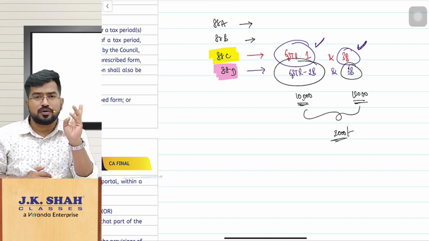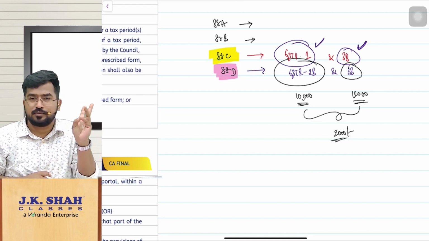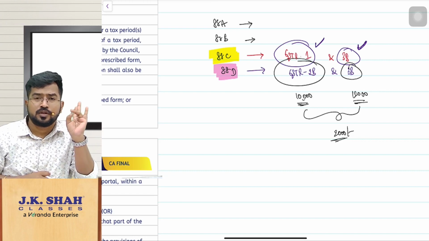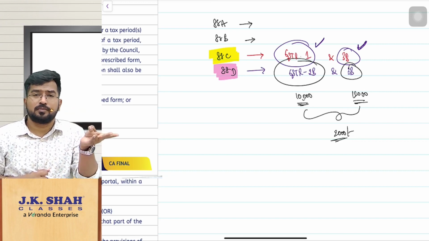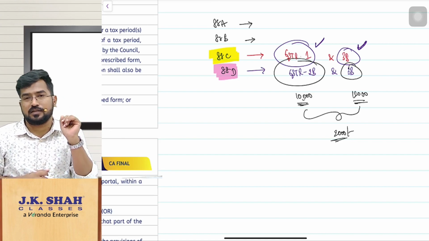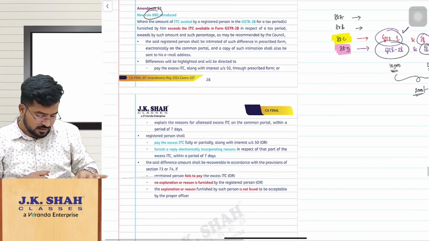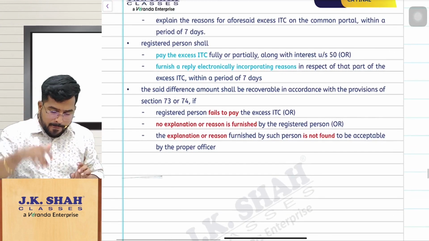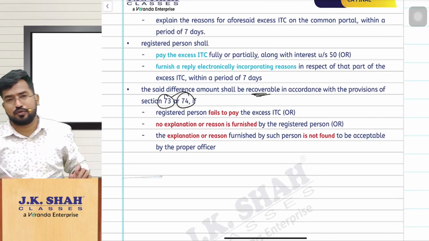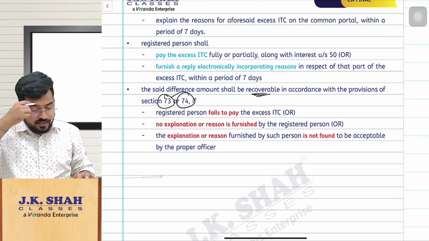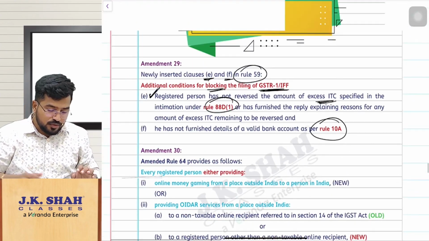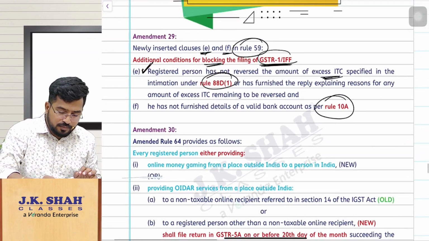Okay, so now if you are not making the payment, or listen carefully, you are not making the payment, or you are not replying to the department, or you have replied and that was not satisfactory, in such cases they will recover the amount as per section 73 and 74. And another interesting thing is your return filing will be blocked.